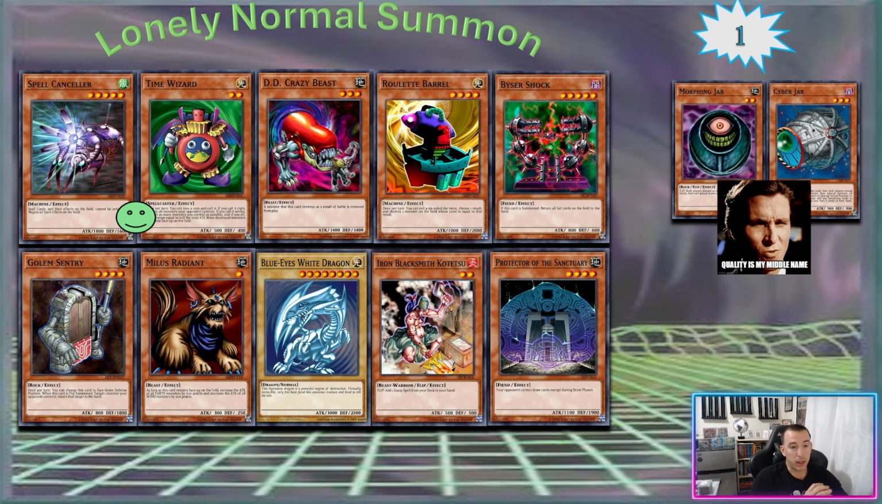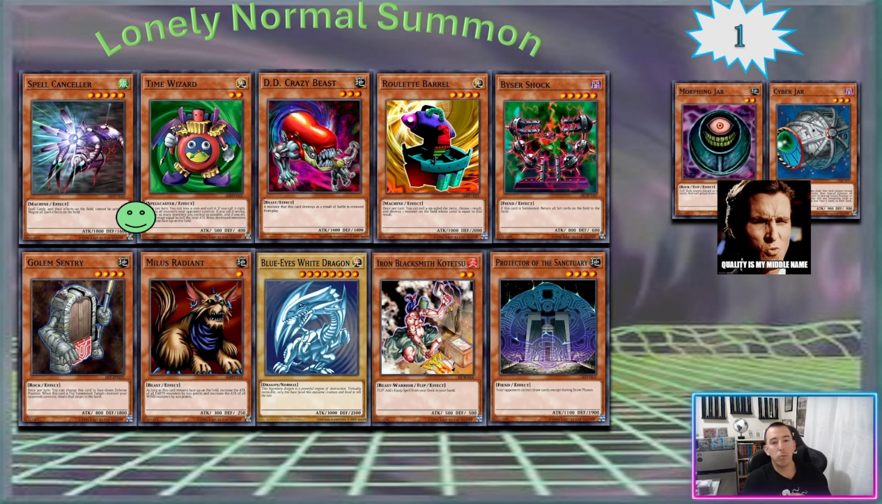I know all about Protector of the Sanctuary. My man Apop and a Slifer got me good. He had Stumbling with Protector, which then puts it in defense, and then he flipped Morphing Jar, and I had like 4 in my hand, and it was maximum pain, right? So I had to discard 4, couldn't draw anything. He gets to reload his whole hand, so it's pretty painful.